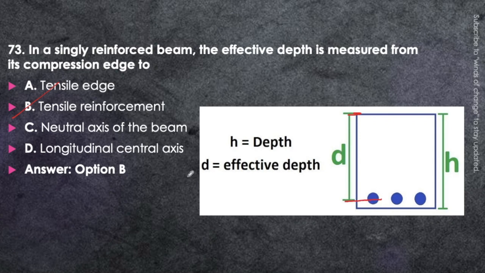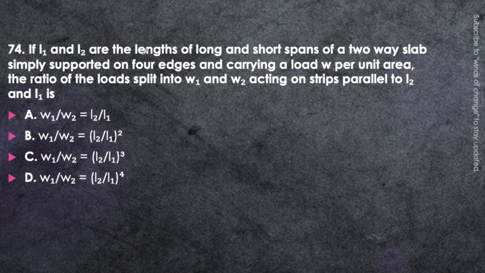Okay. Next question. If L1 and L2 are the lengths of the long and short span of a two-way slab simply supported on 4 edges and carrying a load W per unit area, the ratio of the loads split into W1 and W2 acting on the strips parallel to L2 and L1 is: W1/W2 = L2/L1, W1/W2 = (L2/L1)^2, W1/W2 = (L2/L1)^3, or W1/W2 = (L2/L1)^4.